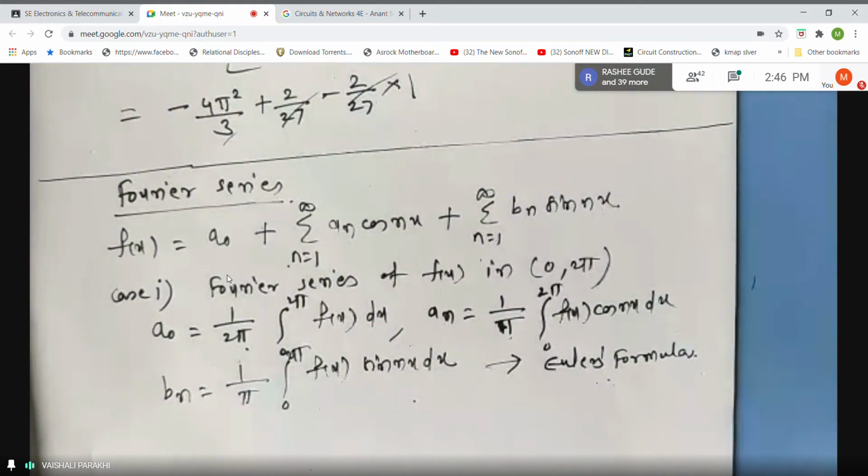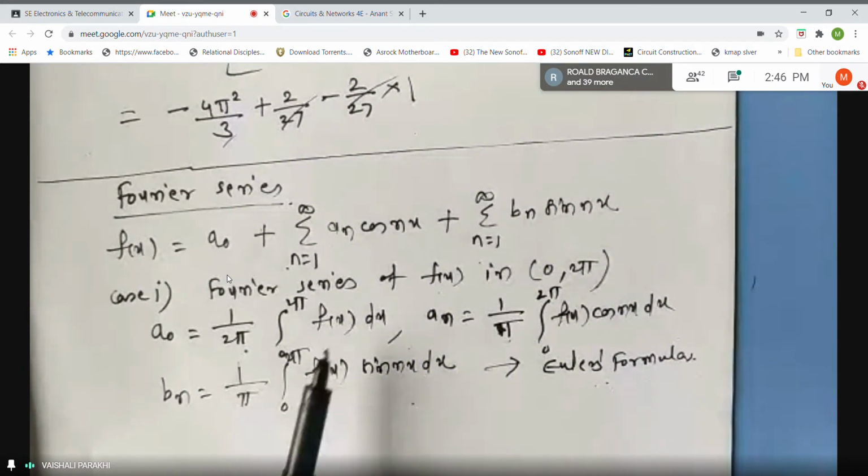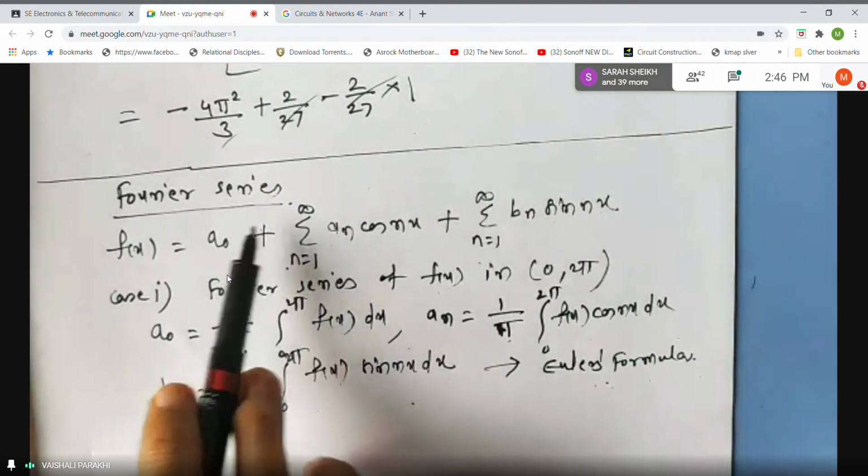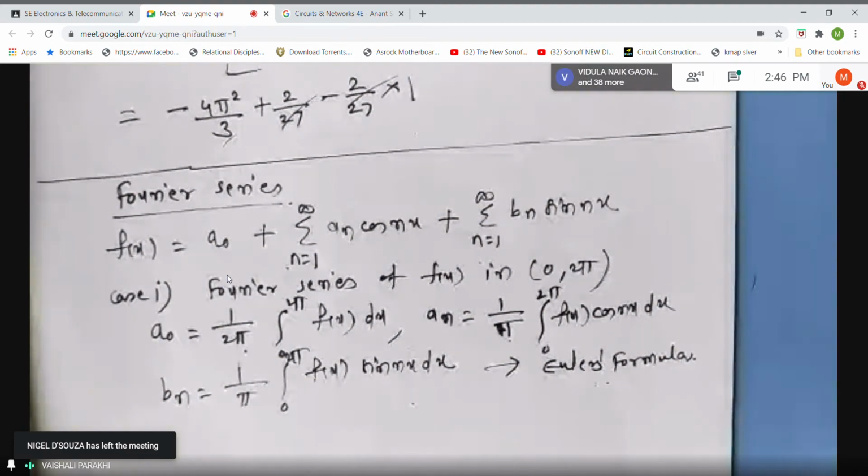These are the standard formulas, students, to find a naught, an and bn. So if the question comes, find the Fourier series for the following function, what you are going to do is separately find a naught, an and bn by putting in whatever function is given. Then you substitute these three constants in this series, and that will be your Fourier series. It is not at all difficult. Only the solution part is lengthy because 3 times you have to integrate and substitute.